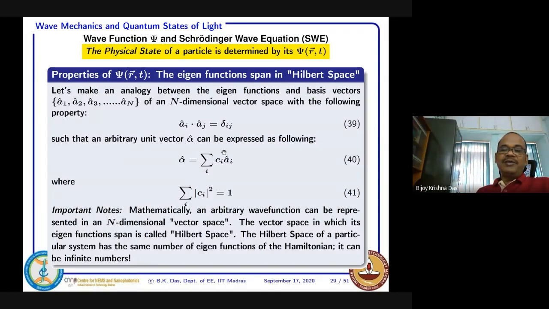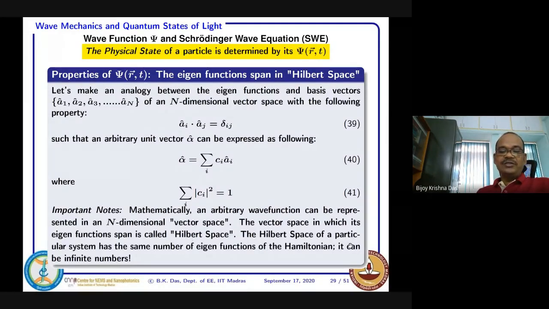But if you relate this n-dimensional vector space to a practical system, here a quantum mechanical system, with all the basis vectors related one-to-one, then it is called a Hilbert space. In a Hilbert space, normally the basis vectors are eigenfunctions. That is the take-home message: for any Hilbert space in quantum mechanics, all the basis vectors can be considered as eigenfunctions.